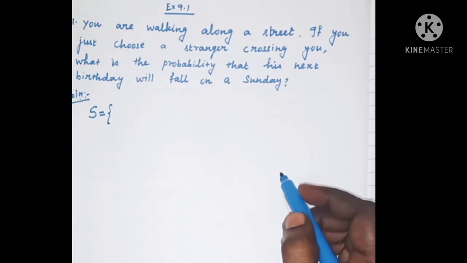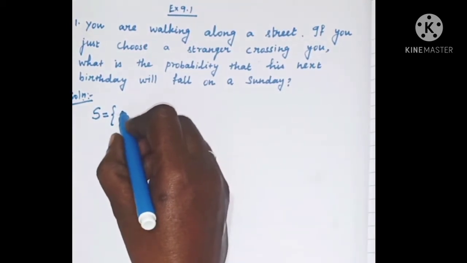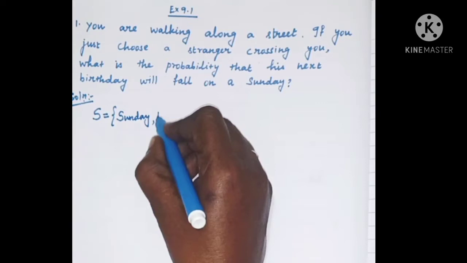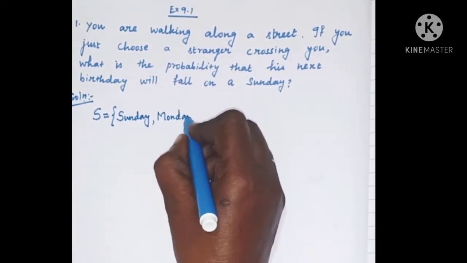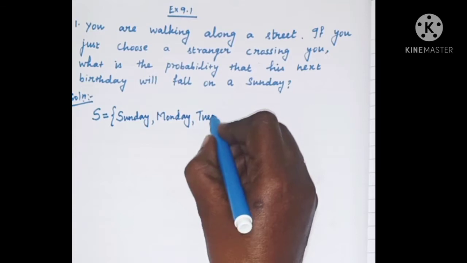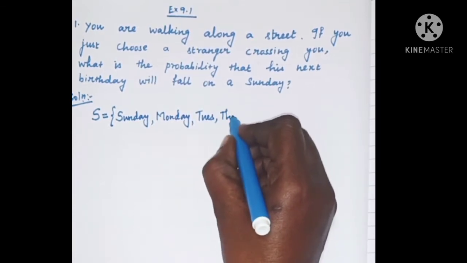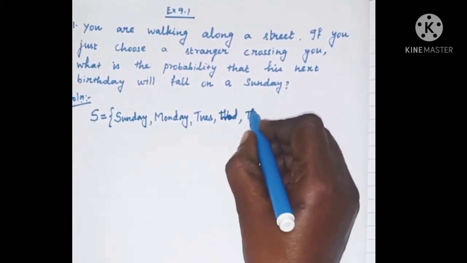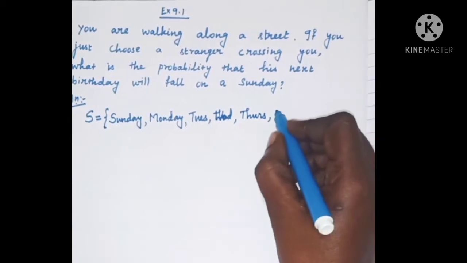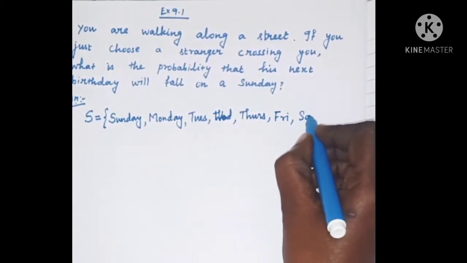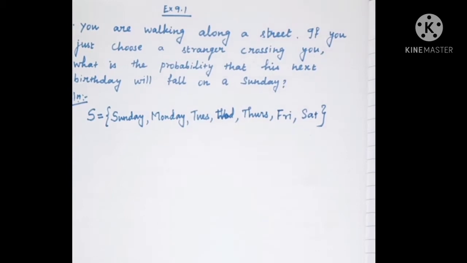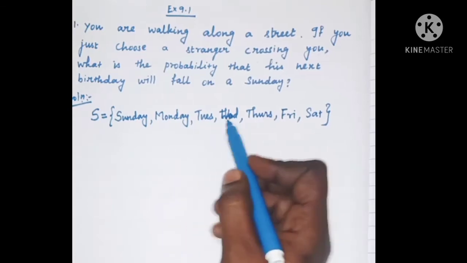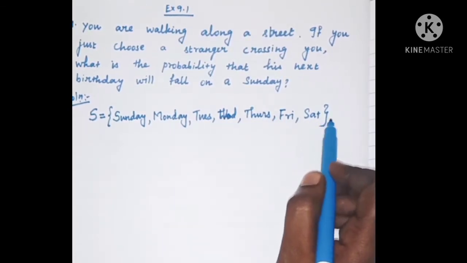Sunday, Monday, Tuesday, Wednesday, Thursday, Friday and Saturday. These are the 7 days of the week.